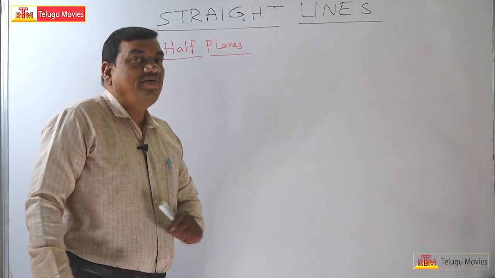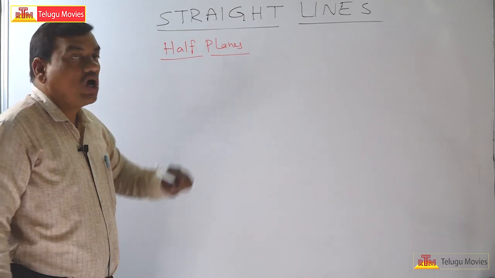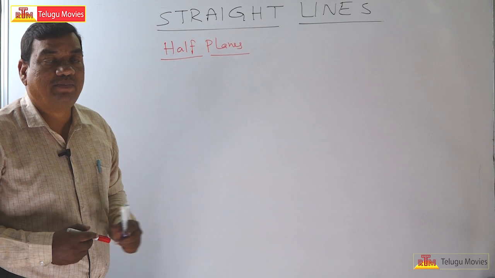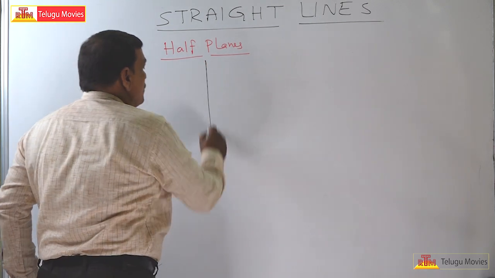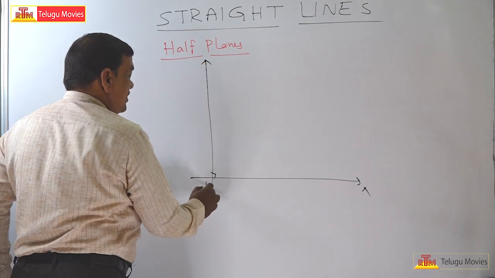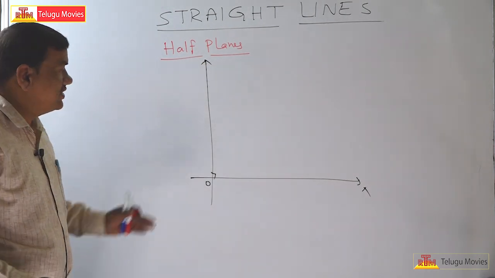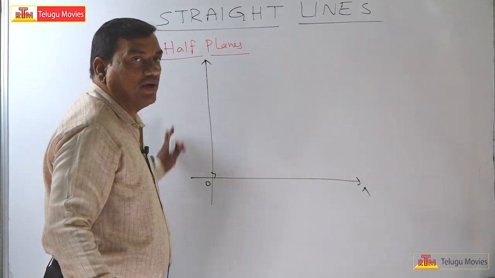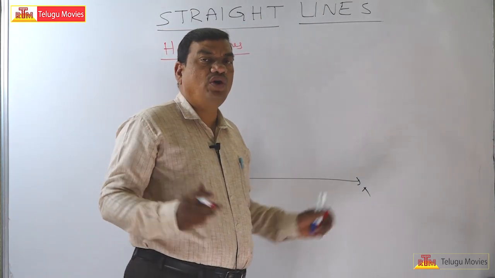Welcome back to a very, very important concept, that is half planes. The name itself suggests half plane. What is meant by half plane? Let us take a two-dimensional coordinate system, x-axis and y-axis, and its origin. Let us take this as a plane. This is a plane equation. This is a plane.